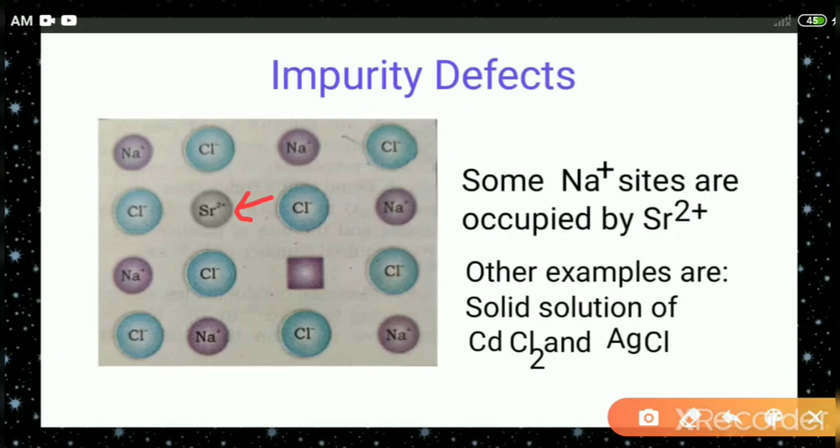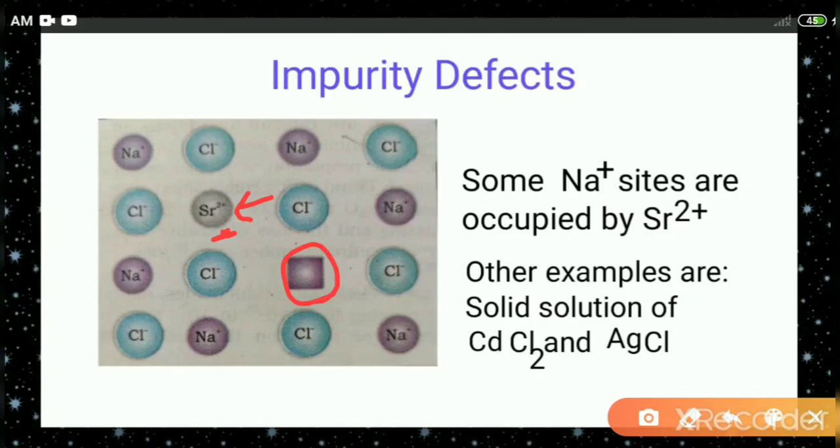When you look at the ideal system, at this point there should be Na plus, but Na plus is missing, and in the place of Na plus there is a strontium ion. Here you can find a space, a hole in which there is no particle. Actually, there was a Na plus there which has left out.